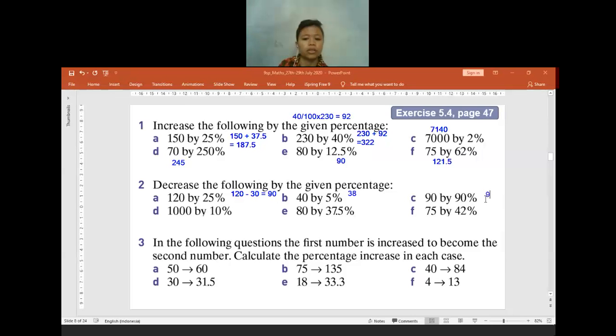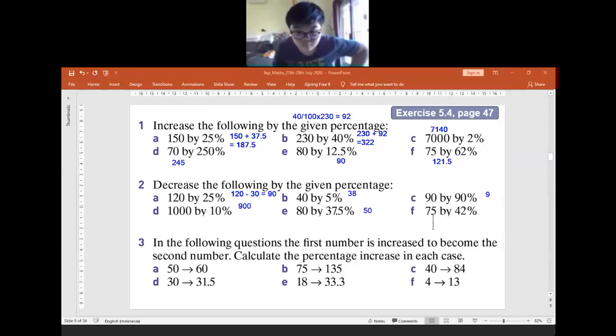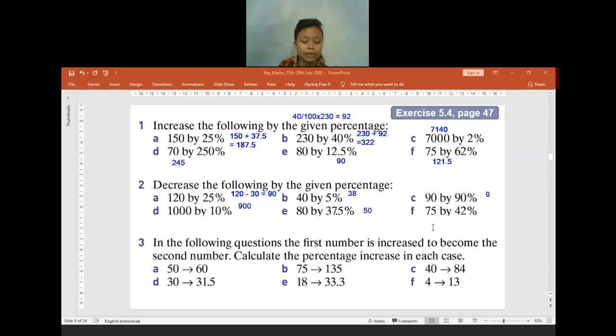Is there anyone who got a different answer or is confused? 1,000 decreased by 10% is 900. Okay, wow, 900. You do it so fast. And also 80 decreased by 37.5%, 50. Yes, teacher, 50.